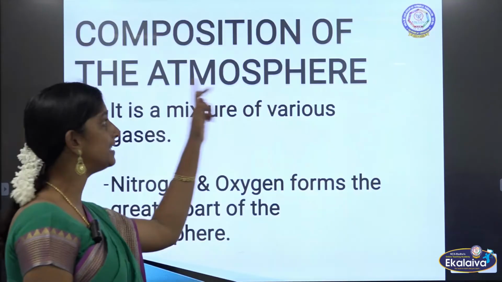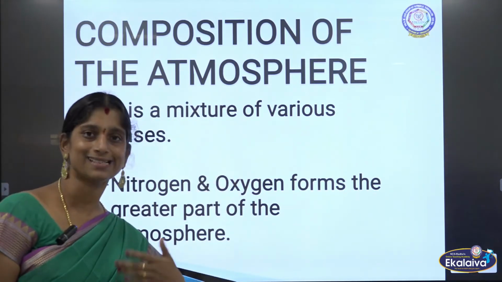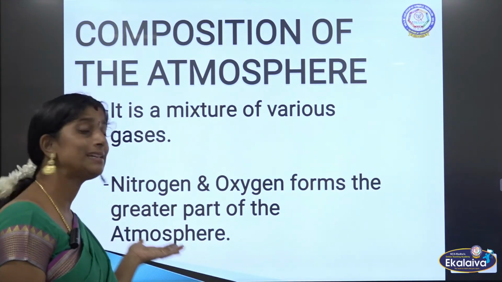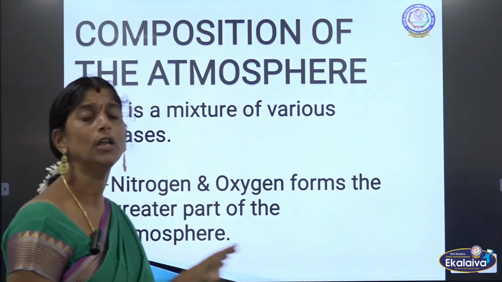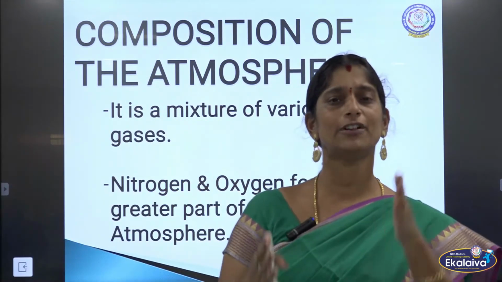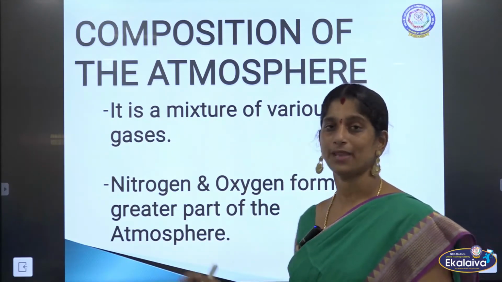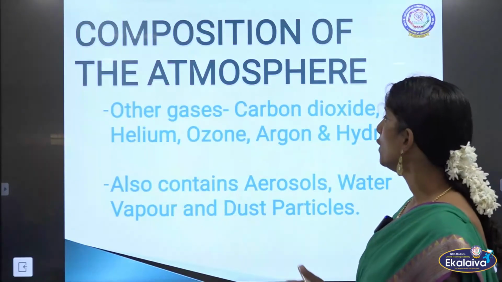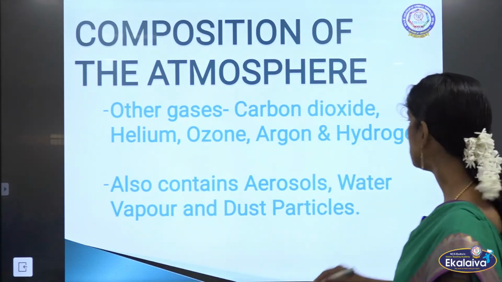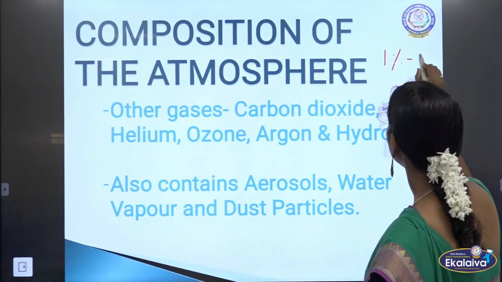So we will see about these gases in detail now. Okay. So it is a mixture of various gases, that is what we have seen. Then nitrogen and oxygen forms the greater part of the atmosphere. So the majority portion, almost 99% of the atmosphere is made up of nitrogen and oxygen together. Of that, 78% is nitrogen. Okay. So what are all the other gases? We have seen that other gases occupy 0.96%, right? That is overall 1% other gases.